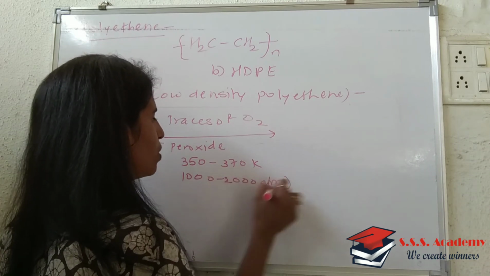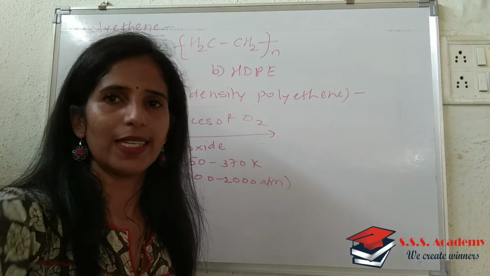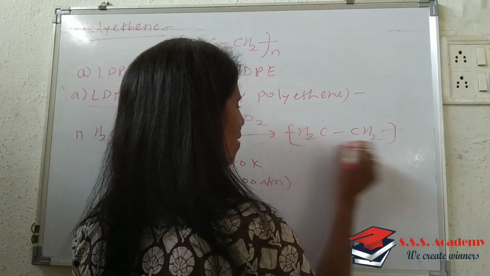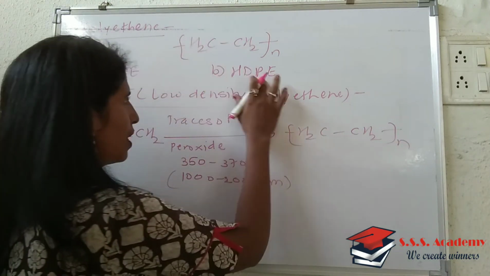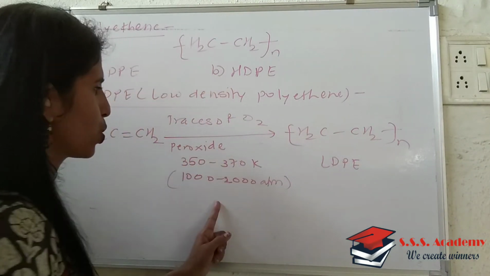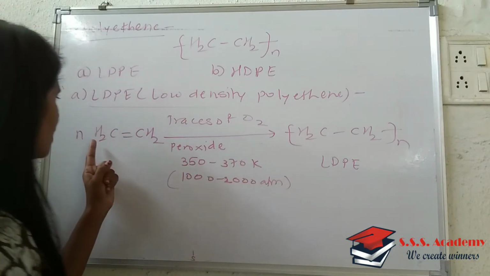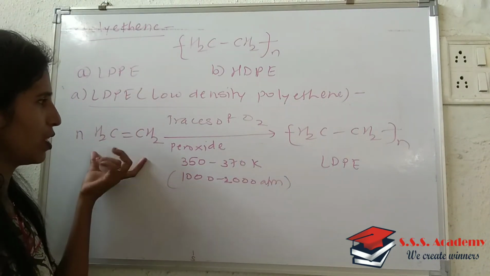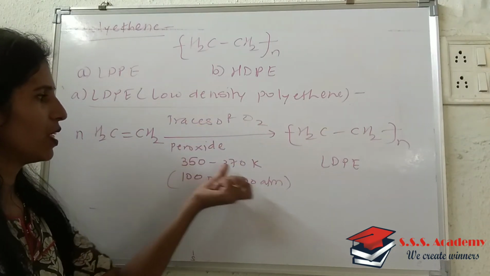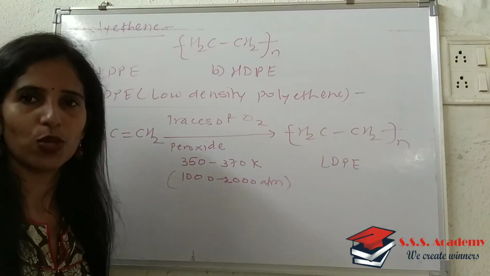So it is 1000 to 2000 ATM, and whatever CH2 unit is there, this is the reaction. We will have the same structure for both LDPE and HDPE, but in this case, depending upon the pressure and the reaction condition, we will have the formation of LDPE. So what we will write is n moles of CH2=CH2, that is the ethylene unit, traces of oxygen, peroxide, then 350 to 370 Kelvin, 1000 to 2000 ATM, and it results in the formation of LDPE.